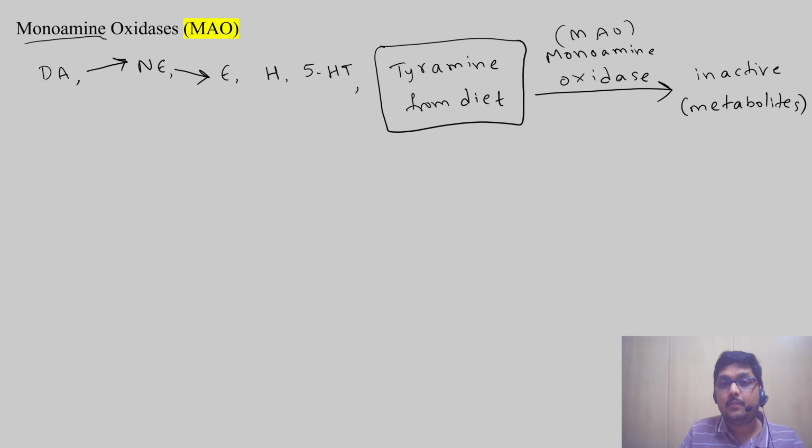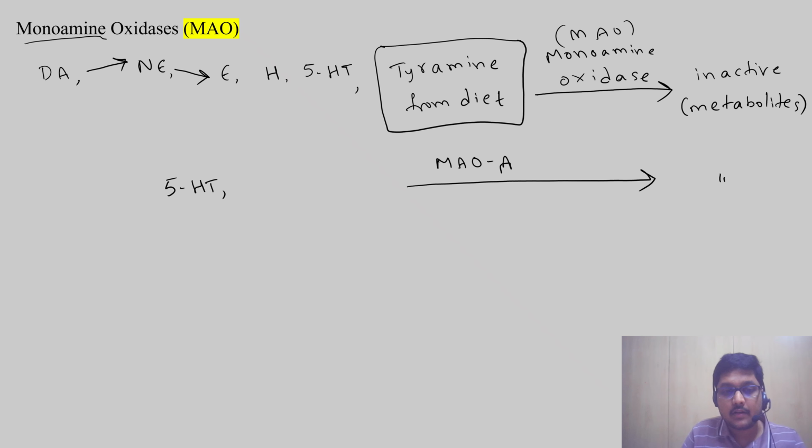These MAO inhibitors are again of two types. What are those? Monoamine oxidase type A and monoamine oxidase type B. What does monoamine oxidase type A do? This acts mainly on serotonin and norepinephrine. It acts on dopamine also, but less compared to serotonin and norepinephrine. It converts them to the same inactive metabolites.